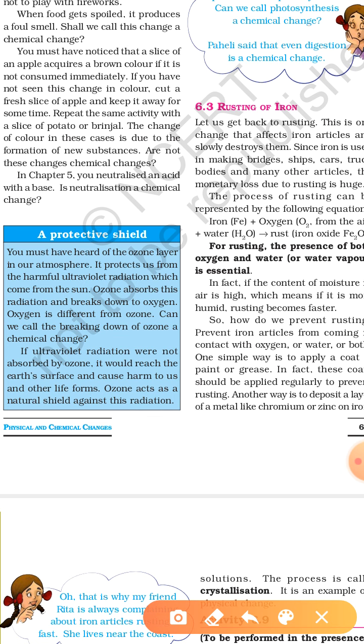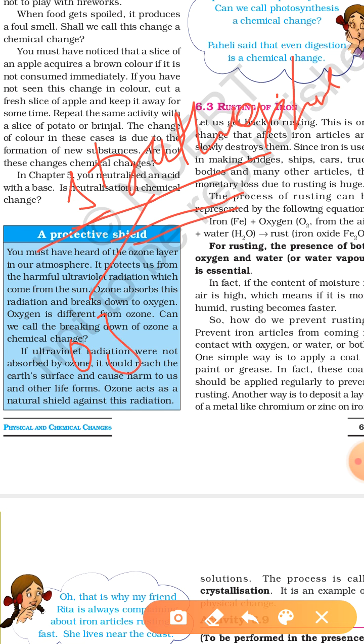So first we have to study the ozone. You know that in our atmosphere, the outermost layer is there. This outermost layer's name is stratosphere. In the stratosphere, ozone is present. So what is the main work of this ozone? It works like a protective shield. It absorbs the UV, meaning ultraviolet radiations coming from the sun. So we can say that the sun emits UV radiations, and these UV radiations are absorbed by the ozone.